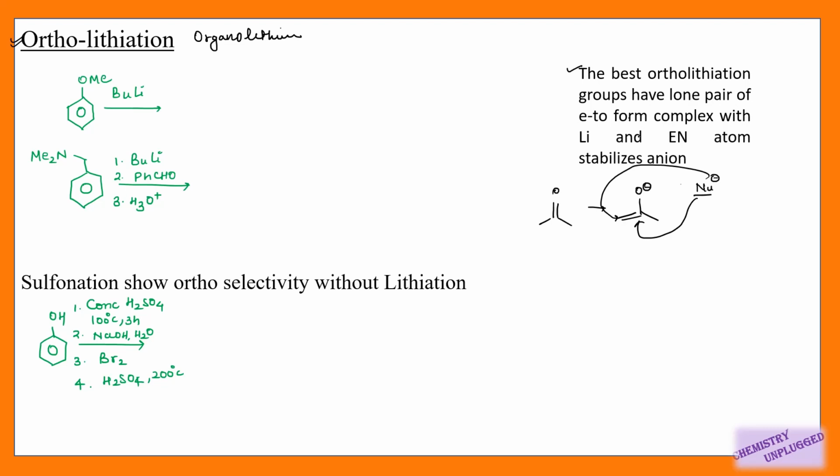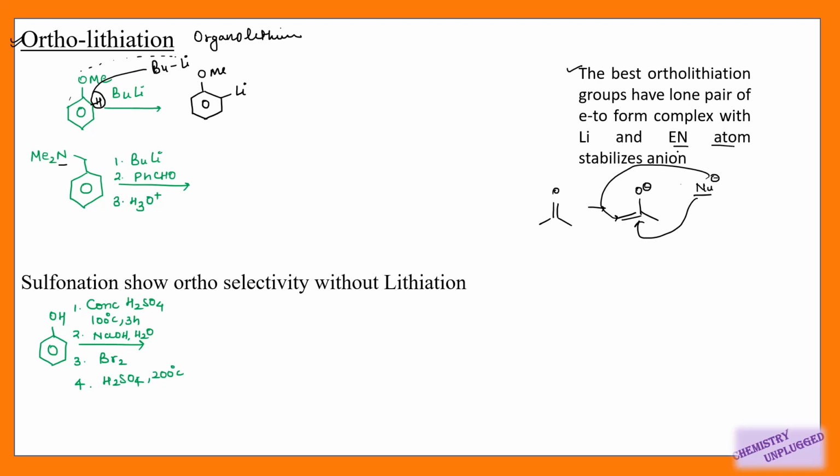For example, in this case we have oxygen, in this case we have nitrogen. Both of them have lone pairs of electrons and they can combine with this lithium to form a complex, which gives stability to the molecule, right? So for example, in this case this butyl lithium will remove one proton from this position. When it removes one proton from this position, this oxygen forms a complex with this lithium, so we get a product like this.